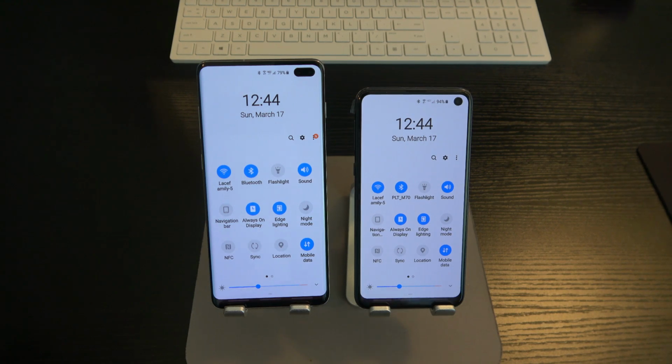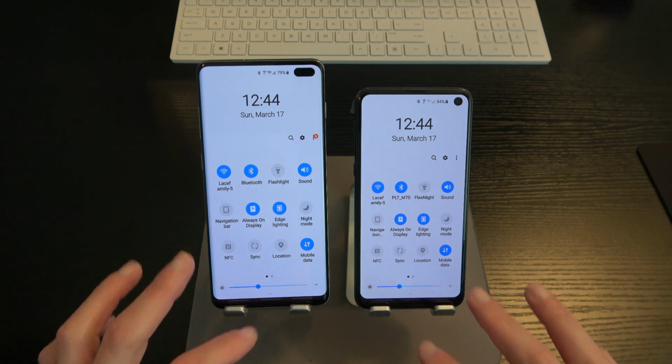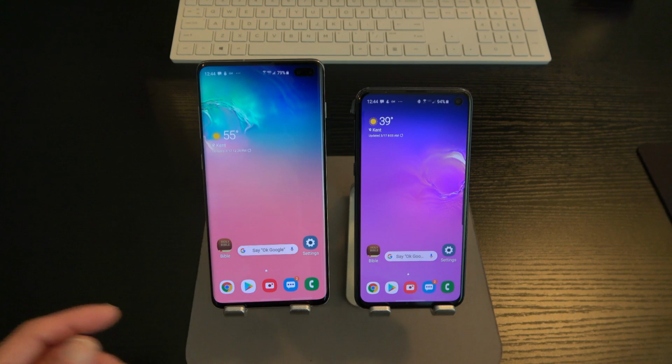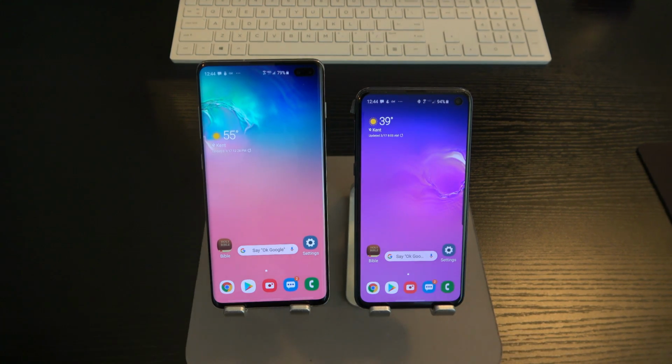All right. Now, as far as that, if we go back to the display, both of these displays are Super AMOLED displays. Samsung, come on, these are Samsung-made displays. We got the dual AKG tuned speakers at the top and the bottom on all three devices, and they all sound amazing.